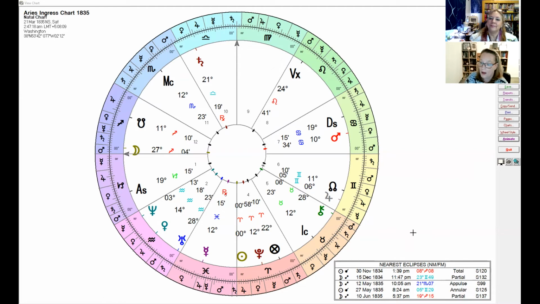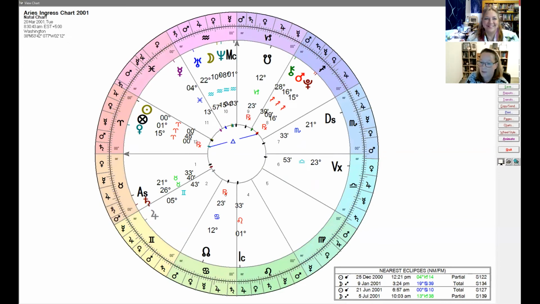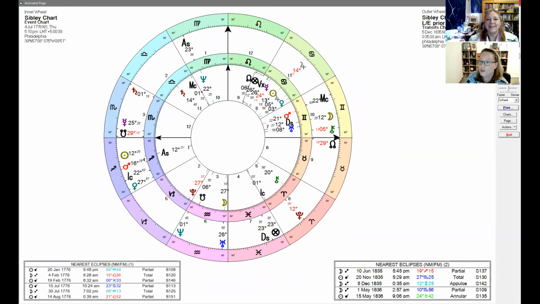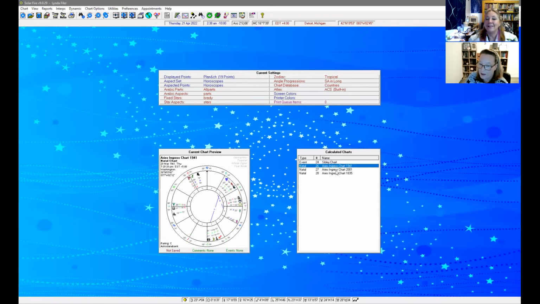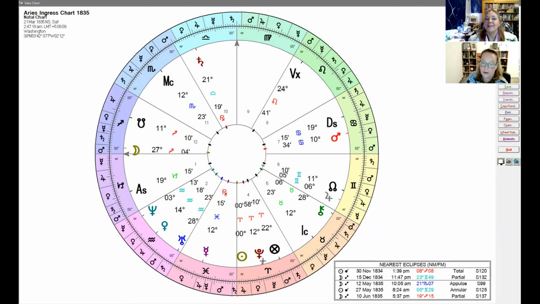I'm trying to think, what was the degree for the Alamo? I don't remember. Let me have a look. It was at 12 Gemini. Okay, so 12 Gemini. So you've got the Gemini Sagittarius axis highlighted. 12 degrees, so that's right conjunct that North Node in the 6th house of trouble. The 12th house is sometimes associated with death, and the 6th house is service.